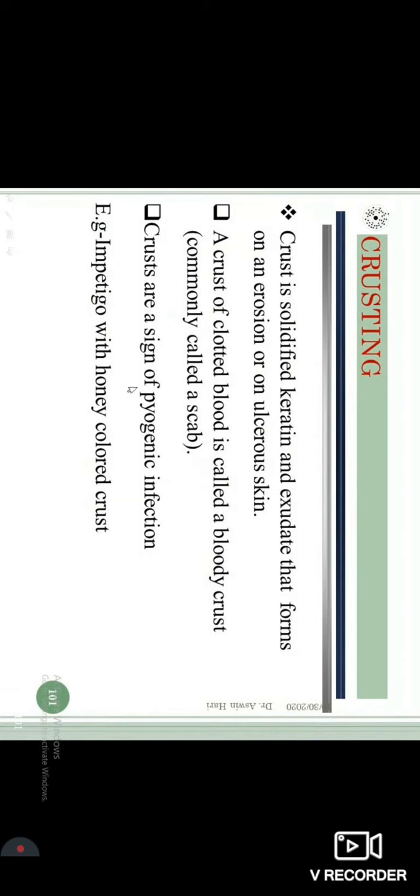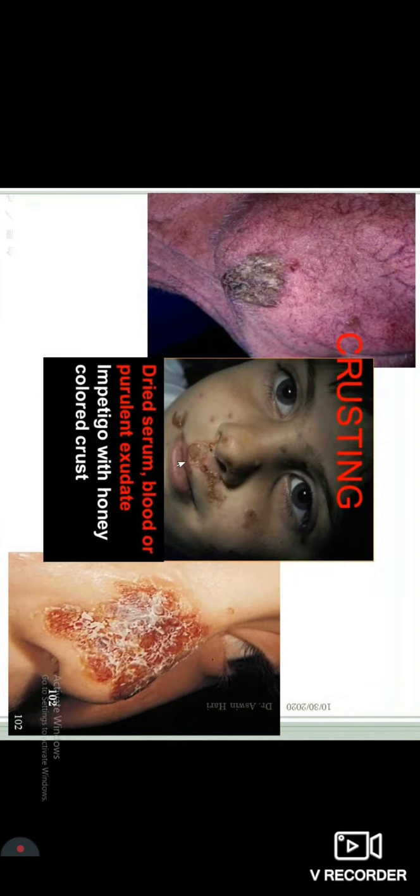That is called a scab, commonly seen as impetigo in children. Very important. You might have seen this in some children. This is a pustule, this is a bulla, as you can see on the nose of the child, and some have broken up and created dried pus and blood exudate, also called honey-colored crust, very much present in impetigo in children.